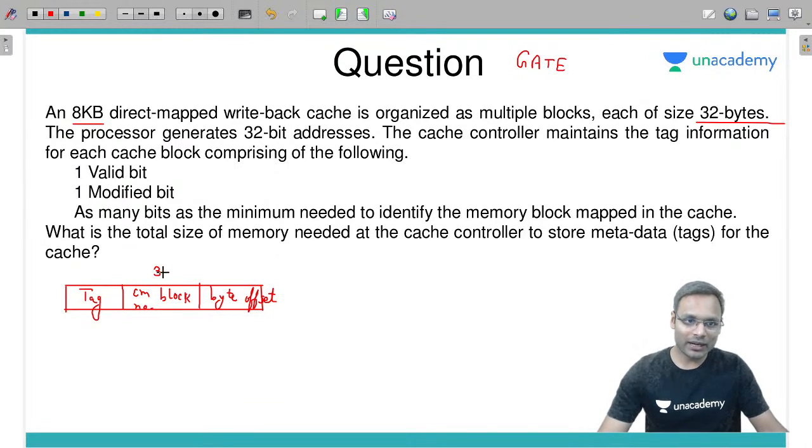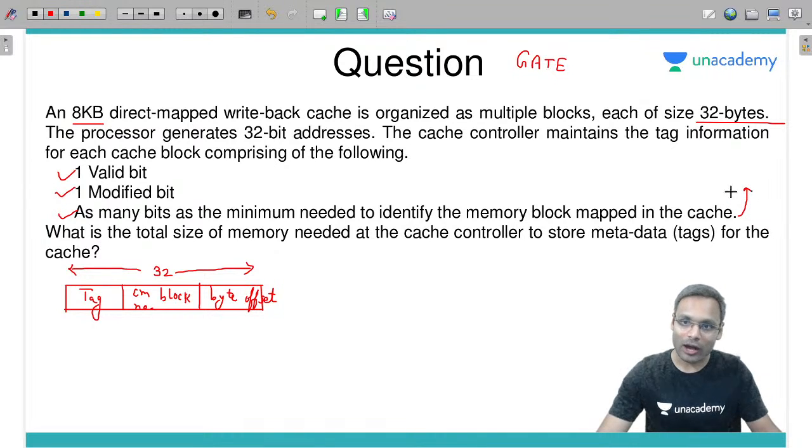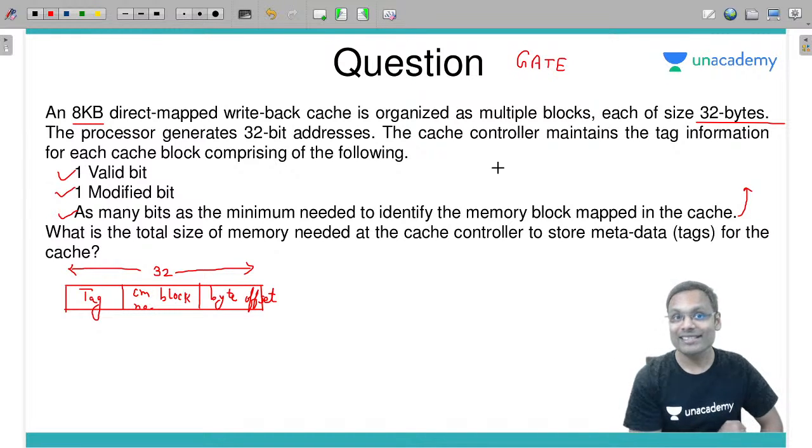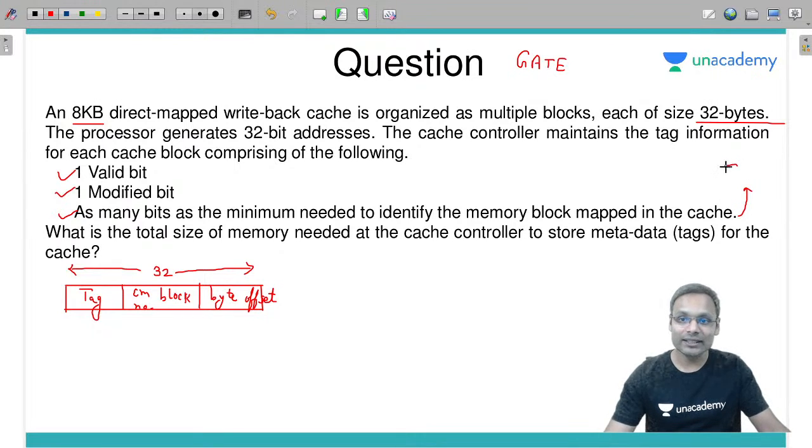32-bit main memory address is given. Fine. What is given in the question? The cache controller maintains the tag information for each cache block comprising following: 1 valid bit, 1 modified bit, as many bits as minimum needed to identify the memory block mapped in cache. कौन सा मेमोरी ब्लॉक कैश मेमोरी में रखा हुआ है, इसकी इंफॉर्मेशन कैसे मिलती है? इसकी इंफॉर्मेशन मिलती है टैग से. So this is nothing but tag information given.